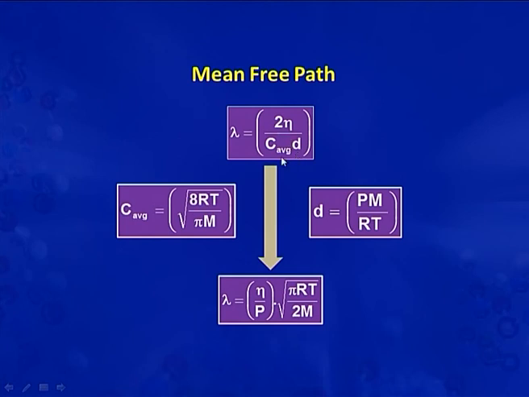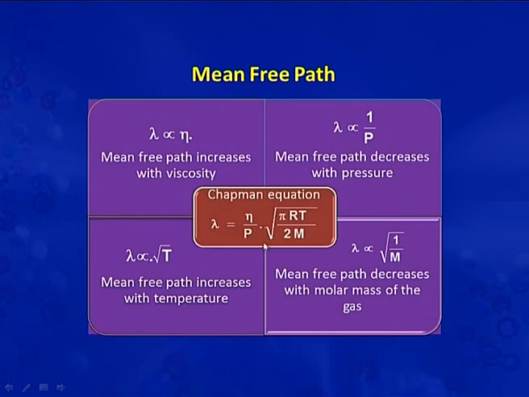We can also write this equation in terms of pressure. As we know, the expression for C average is root 8RT by pi m, and for density it is Pm by RT. So, we can write it as lambda is equal to eta by P into root pi RT by 2m. This is the Chapman equation in terms of pressure. So, the Chapman equation is eta by P into root pi RT by 2m.